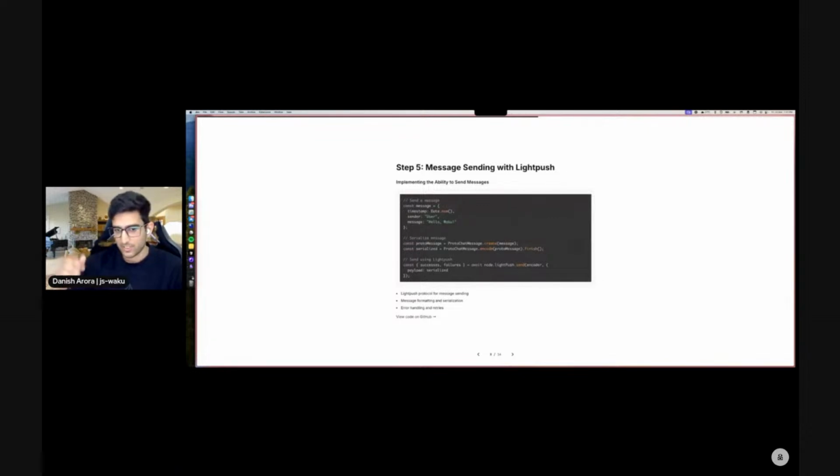And light push essentially sends this to the full service node, which proxies the light client's request and sends the message into the network using relay. This is perfect for browser environments where the resources are limited. We serialize our message using protocol buffers, and we'll just send it through the network using the light push protocol. This implementation follows an asynchronous pattern with async await.